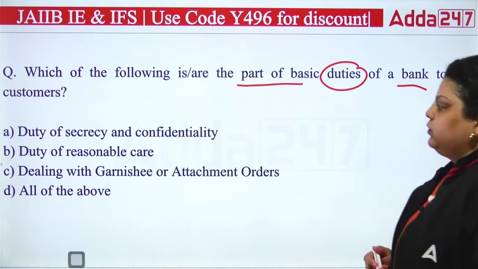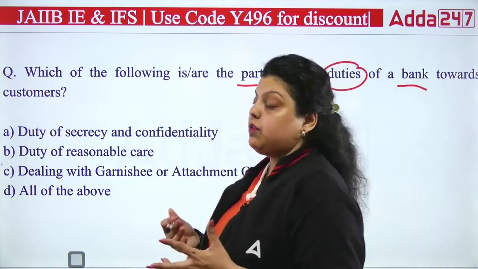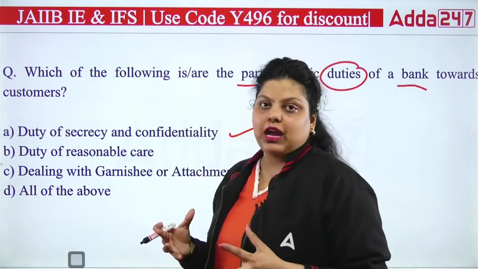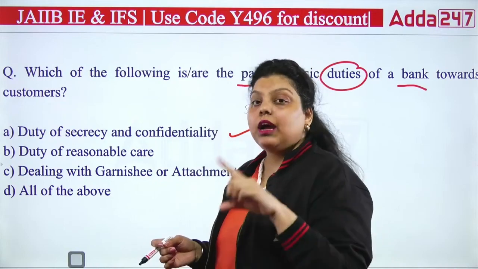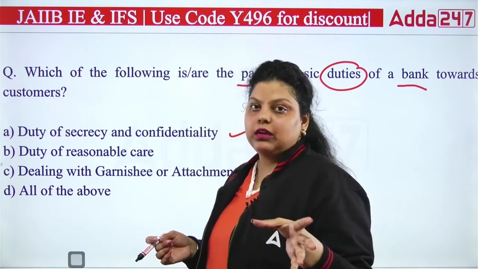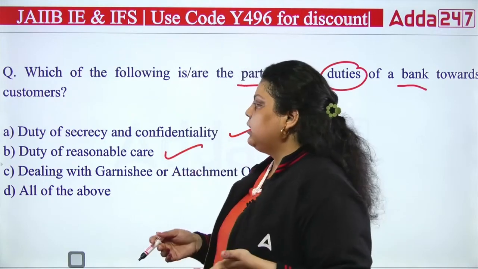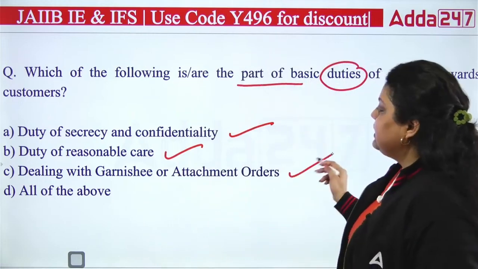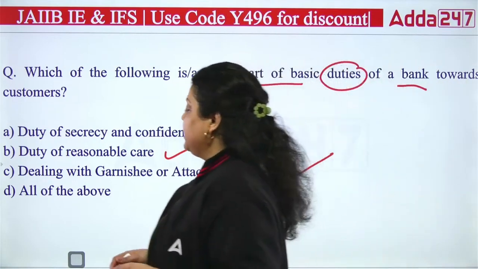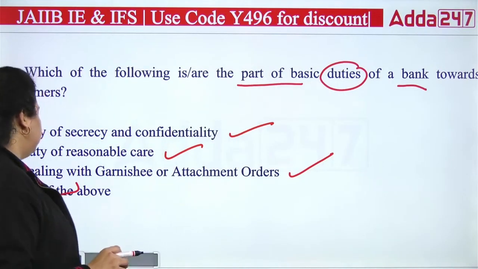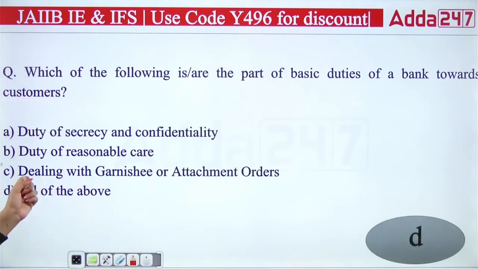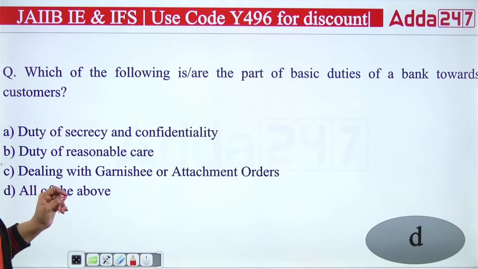Okay, so obviously this is the duty of a bank to have the confidentiality, to have the secrecy, not to share any information with anyone until and unless there are exceptional cases. Now duty of reasonable care, obviously, then dealing with the garnishee or the attachment order. So right answer is all of the above. All are the part of basic duties of a bank towards the customer. Okay, so right answer will be D. Right answer is what? D.